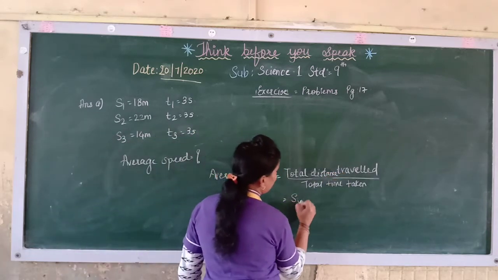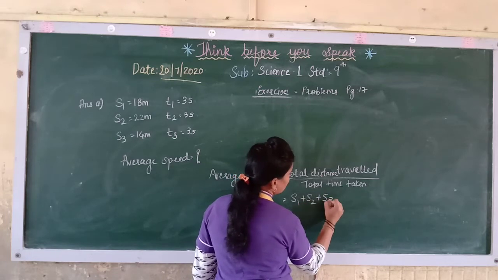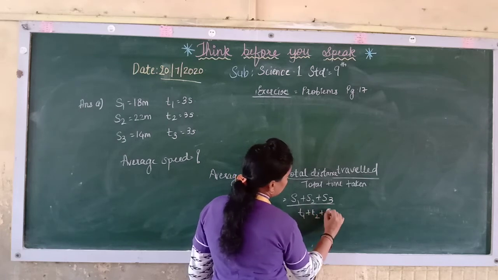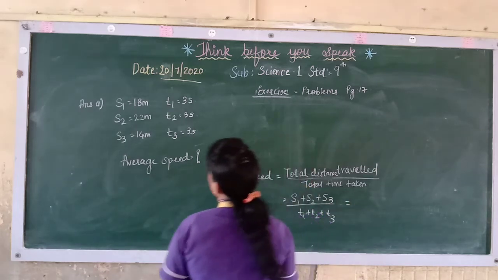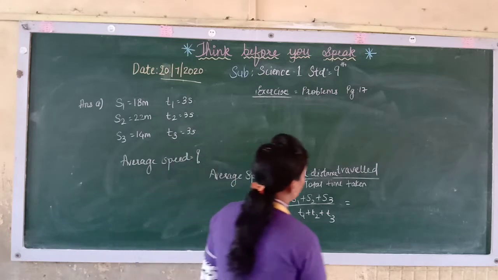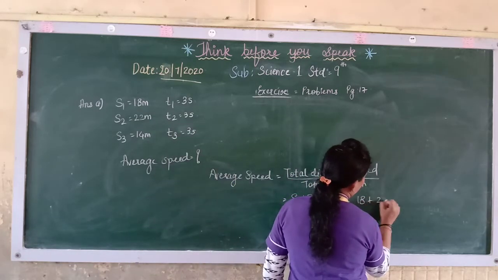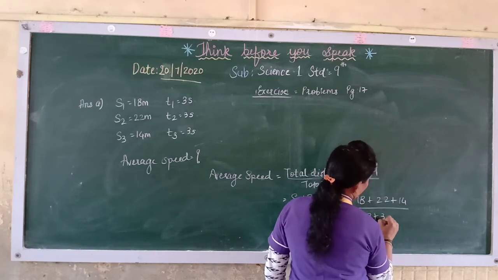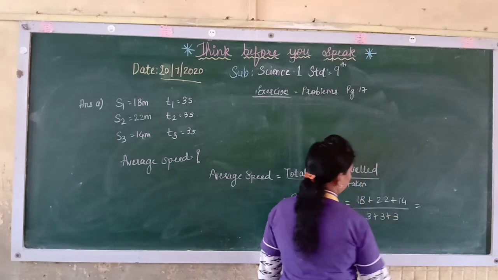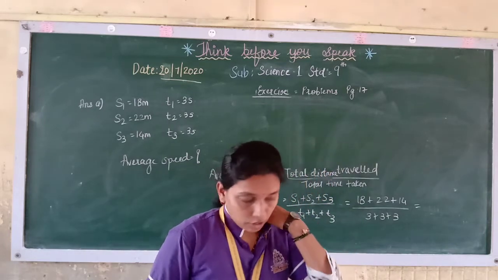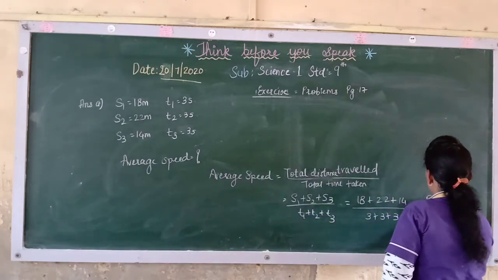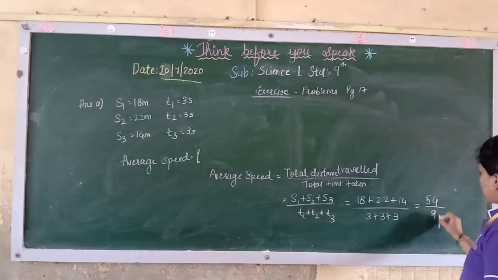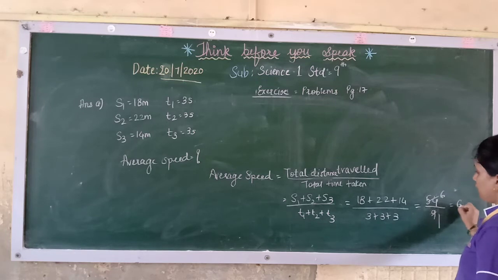So total means S1 plus S2 plus S3, and the time will be T1 plus T2 plus T3. So how much is this? 18 plus 22 plus 14. This is 54 when you add, and 3 plus 3 is 6, plus 3 is 9. 9 sixes are 54, so here it will come 6.